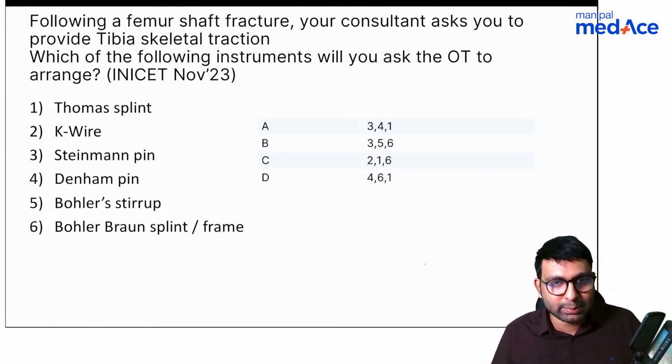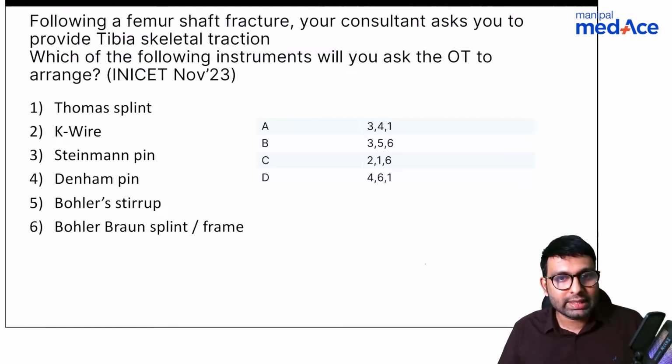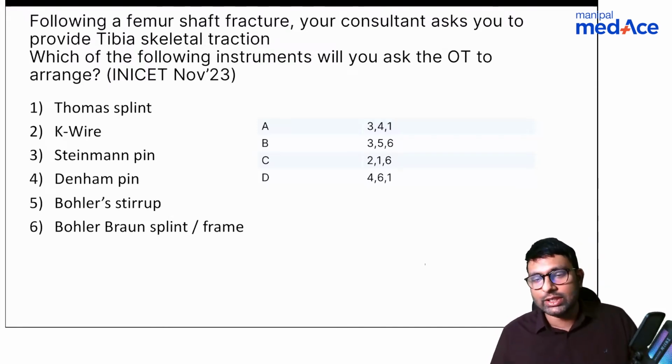Starry Sky says it's B. So he means B in the sense there is 3, 5 and 6: Steinman pin, Bowler stirrup and Bowler Braun splint. Okay. So even Shabir agrees with it, even Carol agrees with it. So all of them are saying it is B.